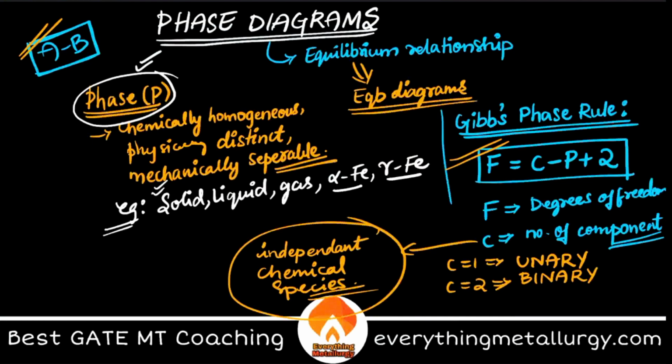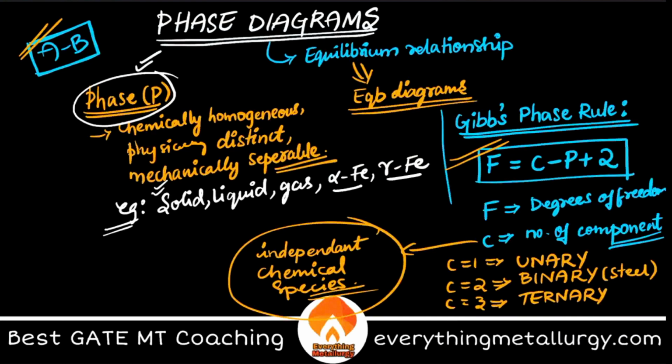If there are 2 components, which is in this case AB, we call it a binary system. The best example of this is what? Steel. What is steel? Steel is an interstitial solid solution of carbon in iron. So steel is one of the best binary solid solutions, if you are taking plain carbon steel. Similarly, if C is equal to 3, we call this a ternary system, and if C equal to 4, we call it a quaternary system.